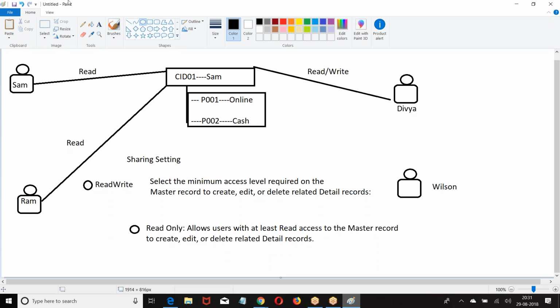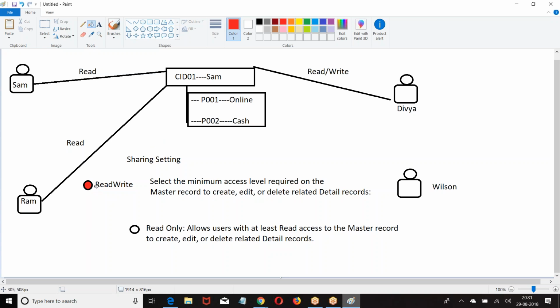There are two permissions. If I choose the first permission, read and write, then every user in the organization who has read and write permission on the master record can create, edit, and delete the corresponding child records.